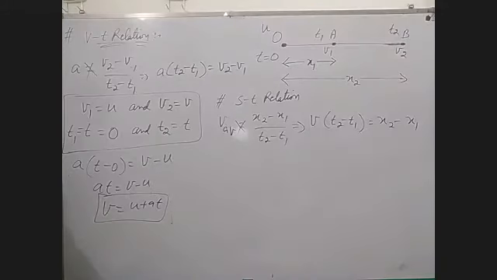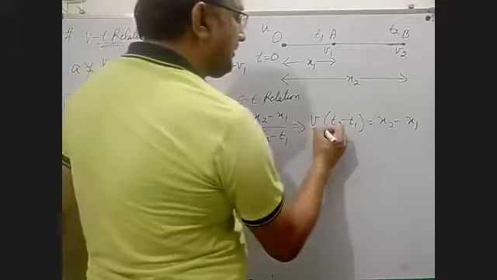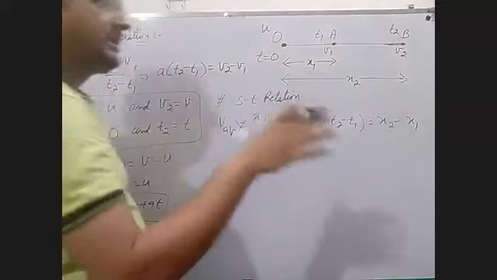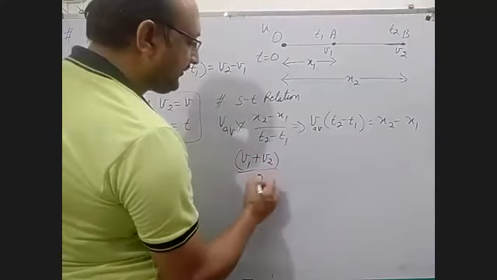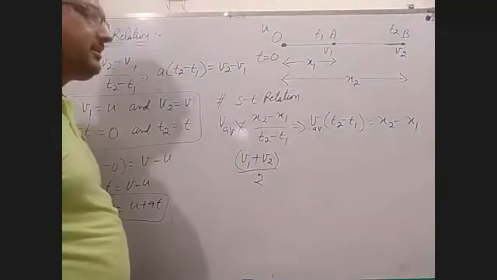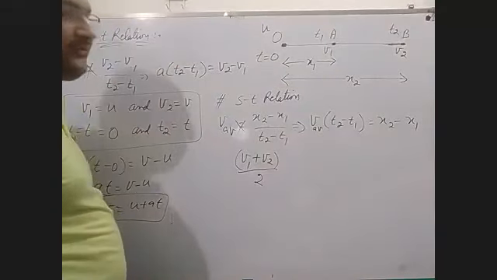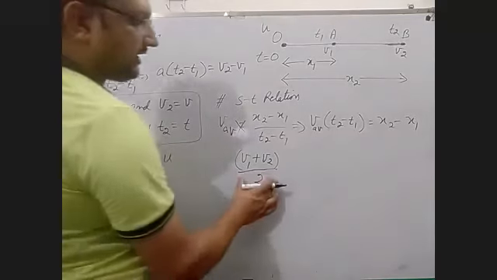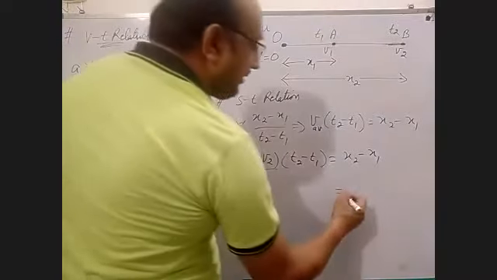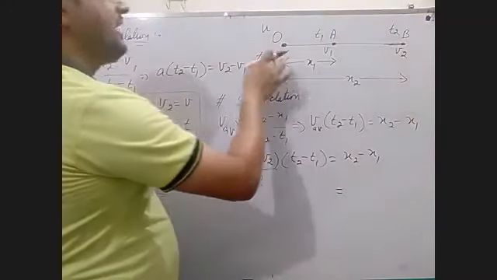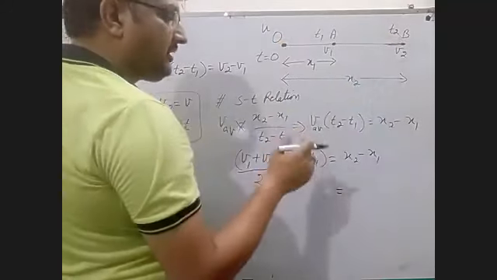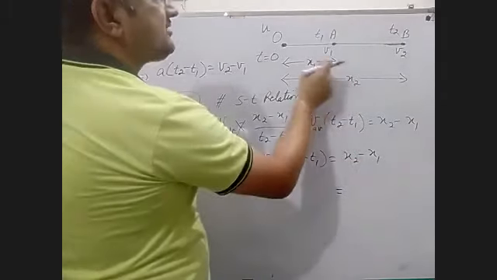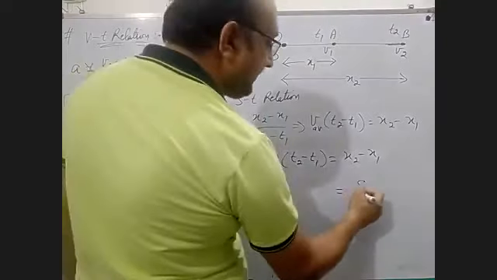Okay. Now, what is average velocity? If v1 and v2 are both in the same line, in the same direction with different velocities, then we can take v average as (v1 plus v2) by 2. This is also a formula for calculating average velocity. Then x2 minus x1, if we are taking this point and v2 is v, then x2 minus x1 is the displacement. You know this thing.